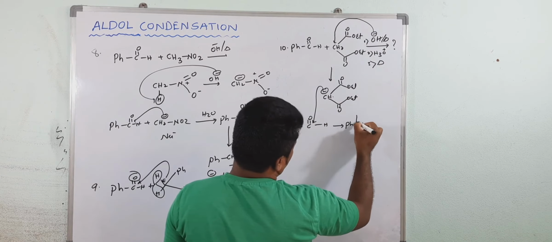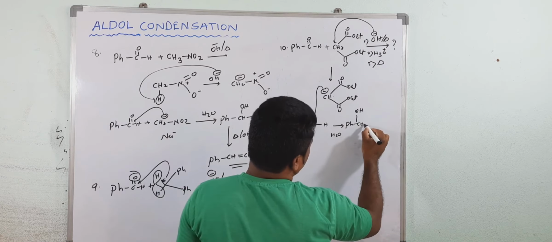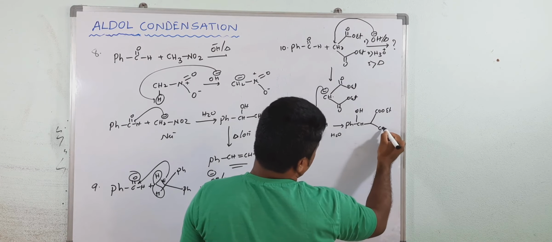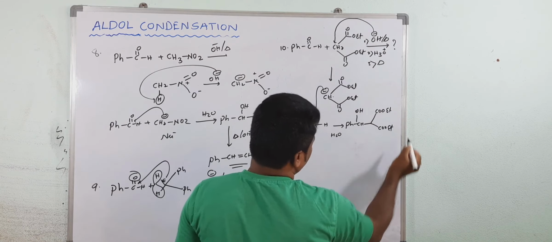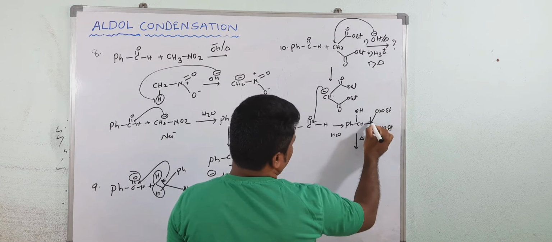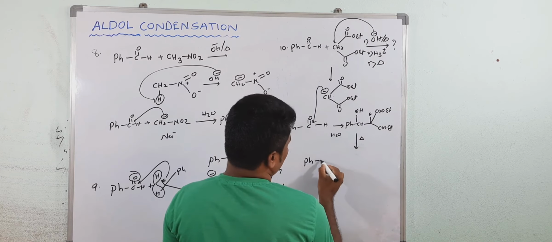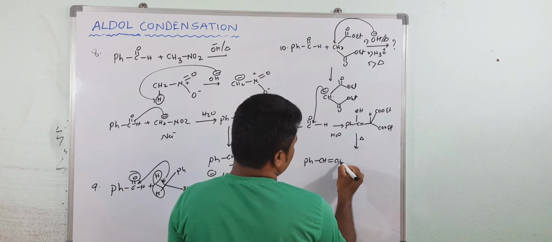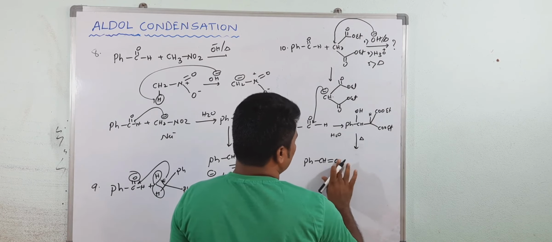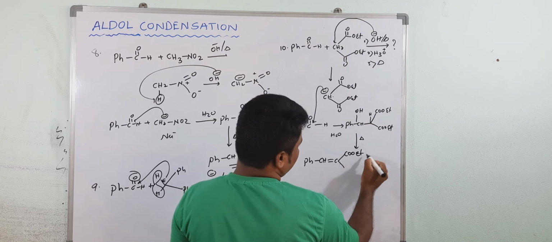Okay. Now this is Ph. See here. In presence of water, it will become OH. Now see, this is Et ester group, and this is also Et ester group. Then after that, heating. Removal of water molecule will take place. That is Ph, CH double bond. Now see here, there is no hydrogen now. Two ester groups are there.